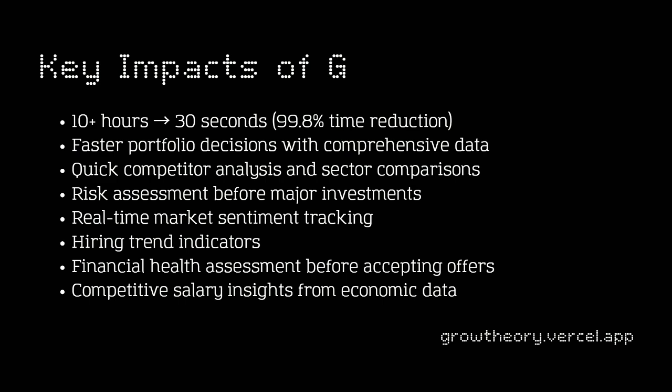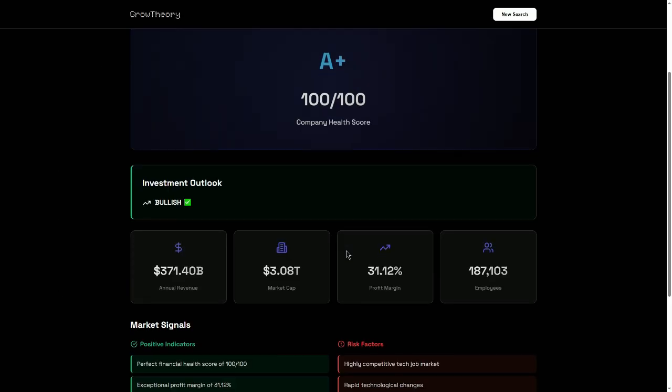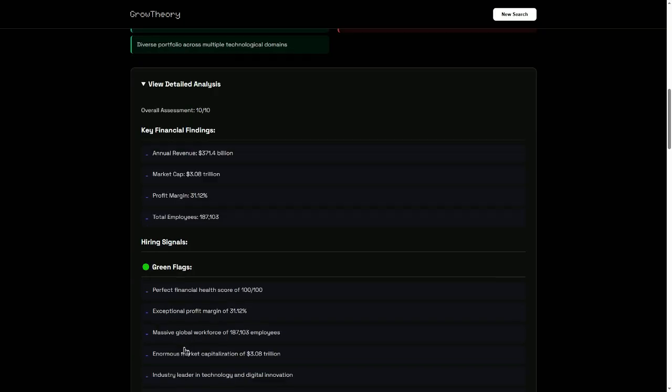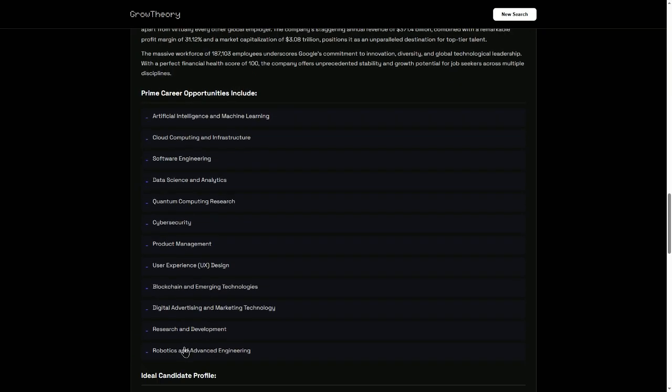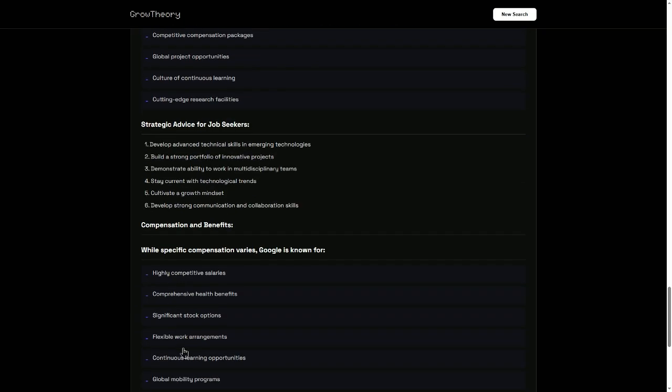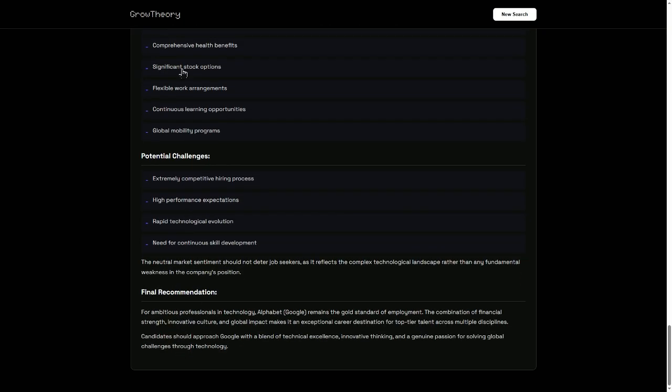The key impact of GrowTheory is that it condenses tens of hours of research into under 30 seconds. It helps you make a faster portfolio decision with comprehensive data. You can also get a quick competitor analysis and sector comparisons. You can do a risk assessment before making any major investments. You can do real-time market sentiment tracking. You can see if there's a hiring trend or a firing trend. You can do a financial health assessment just before accepting any offers.